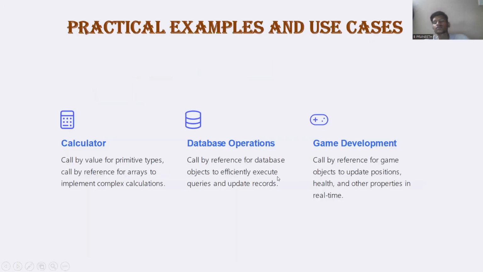Practical examples and use cases. Calculator: call by value for primitive data types, call by reference for arrays to implement complex calculations. Database operations: call by reference for database objects to efficiently execute queries and update records. Game development: call by reference for game objects to update positions, health and other properties in real time. Next, we can execute the code for this program in Java.